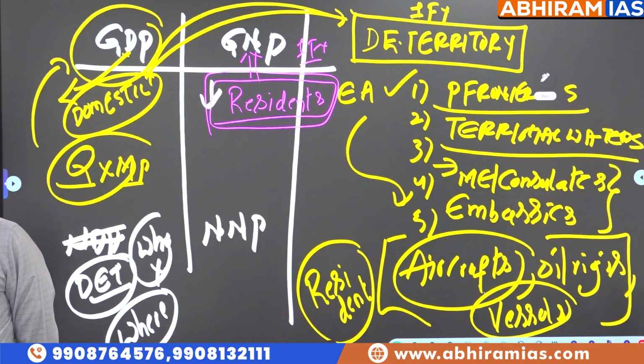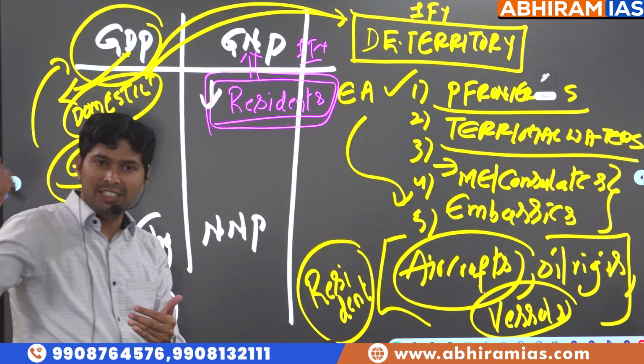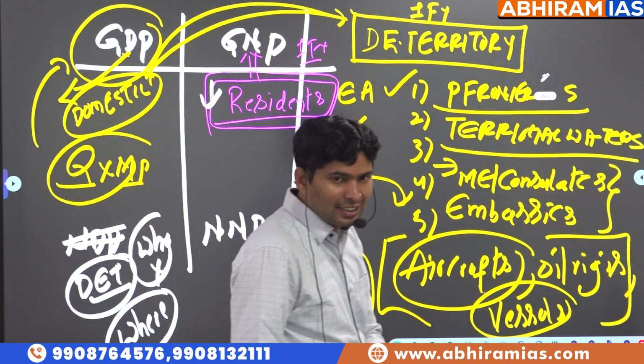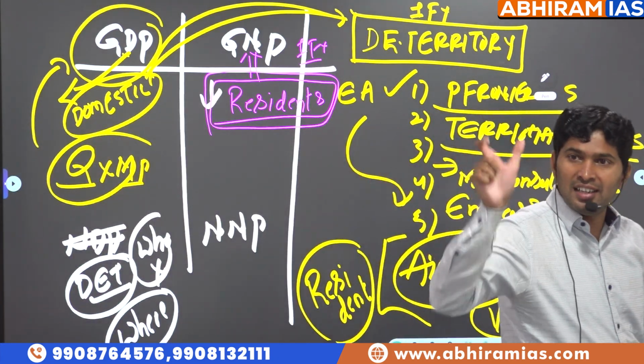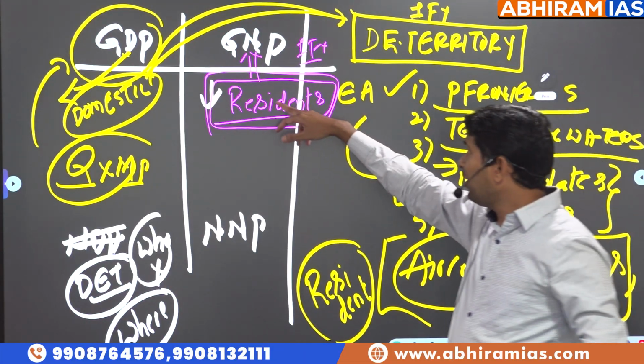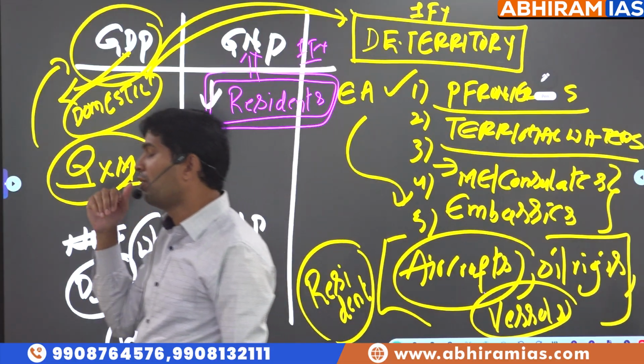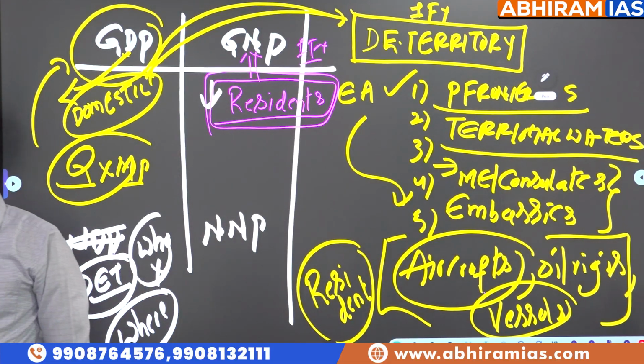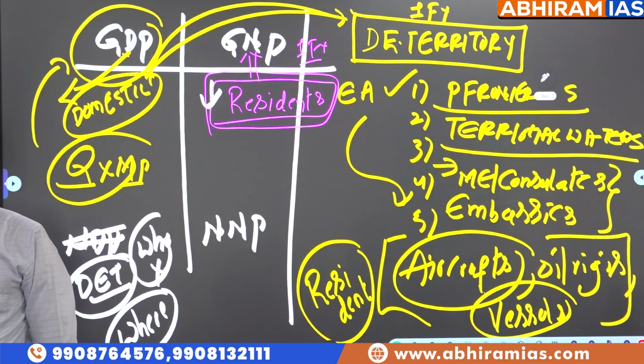Amazon shopping address, Meesho delivery address, mobile number, recharge, SIM card, all show your resident status. But if you go outside a country, stamping is done in your passport, in your visa. The number of days you went outside, and to which country, is also mentioned. So in one financial year, if a person is staying for more than half of the days outside a territory, then that is called a resident.